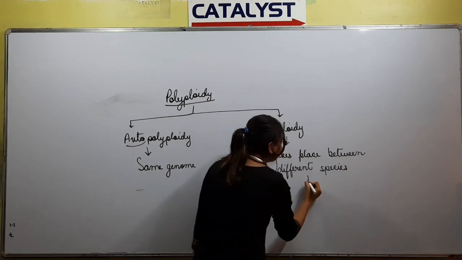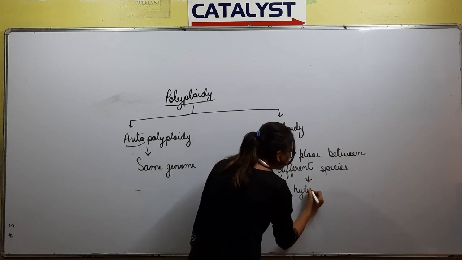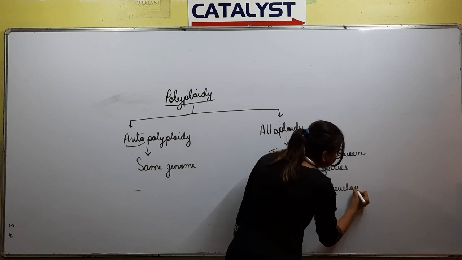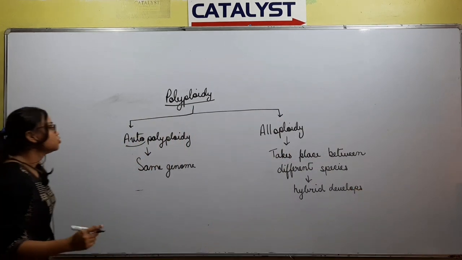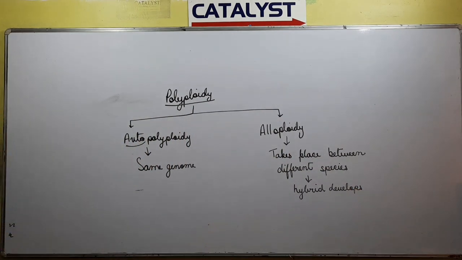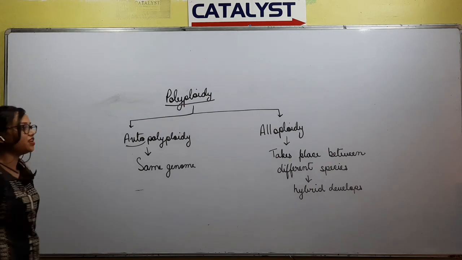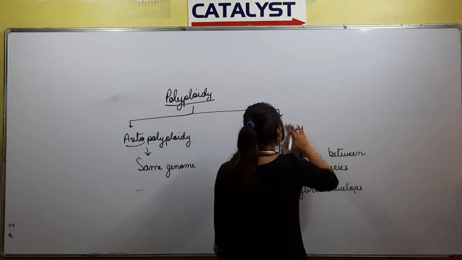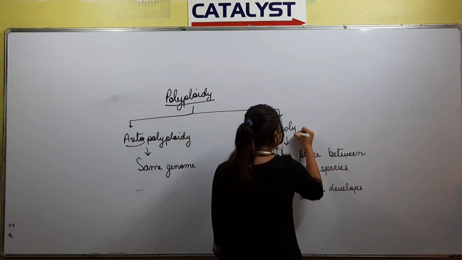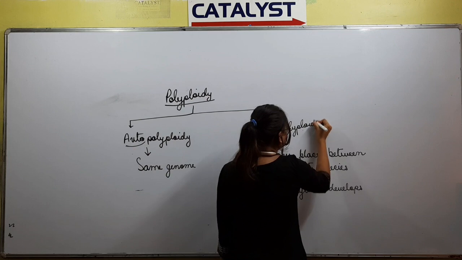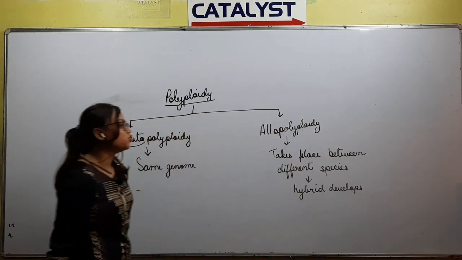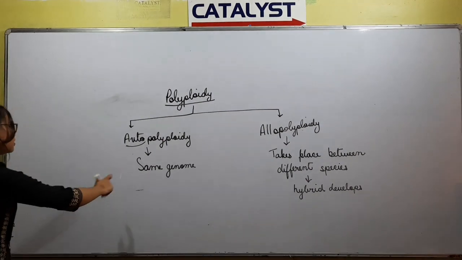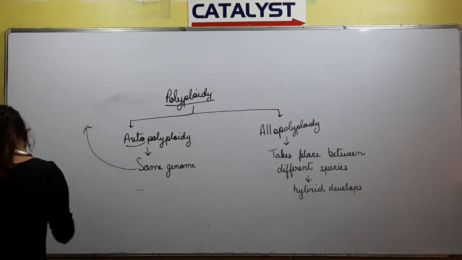As a result, a hybrid develops. So autopolyploidy takes place within the same species, same genome, whereas allopolyploidy takes place between different species, which results in the development of hybrids. So we will now see in detail.